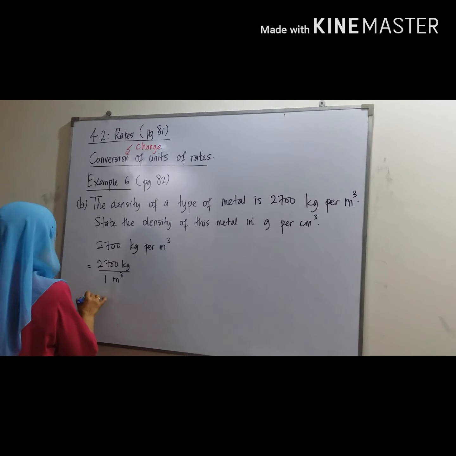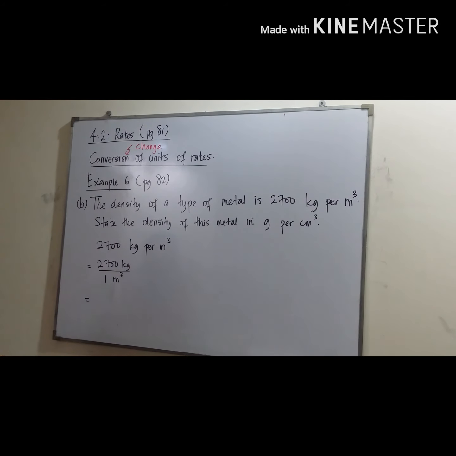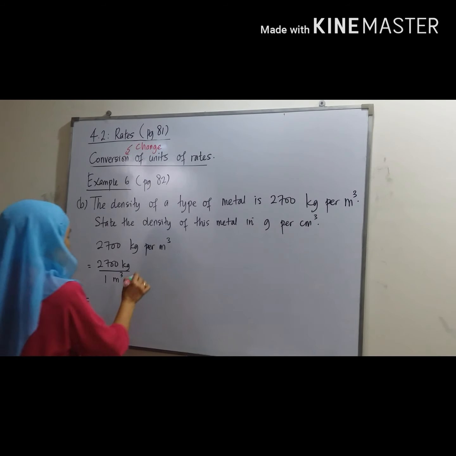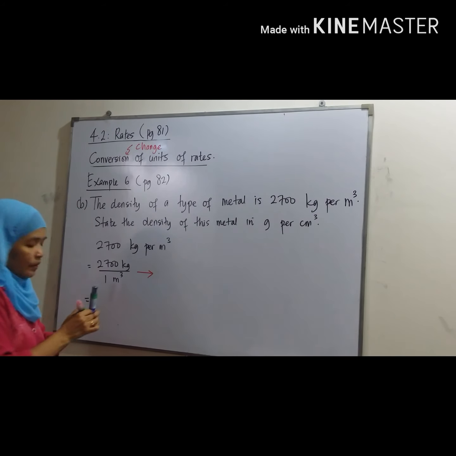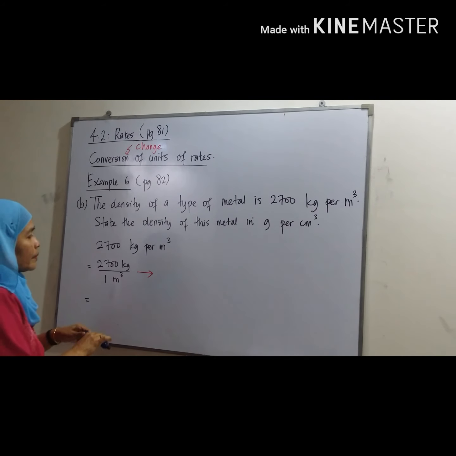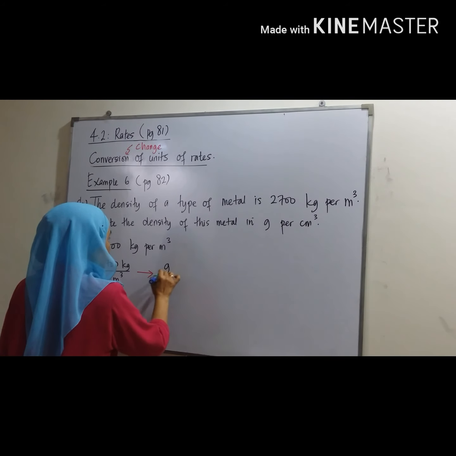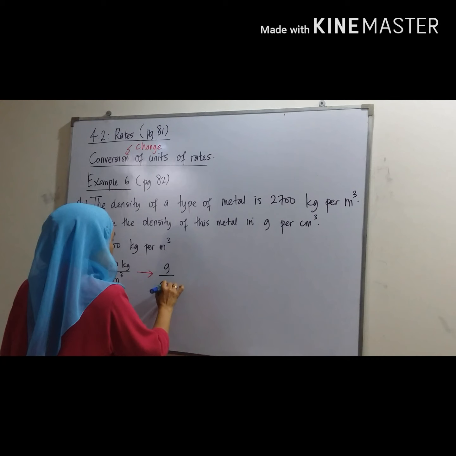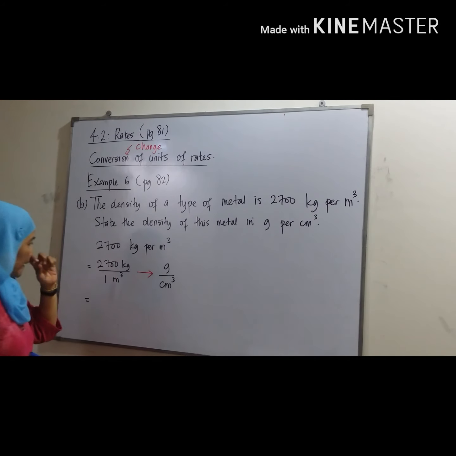Okay. So we want to change this to gram per centimeter cube. Okay.